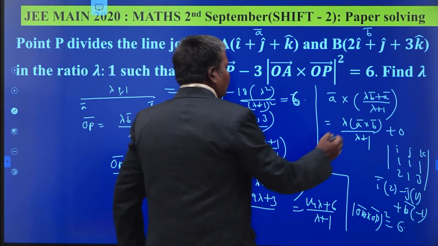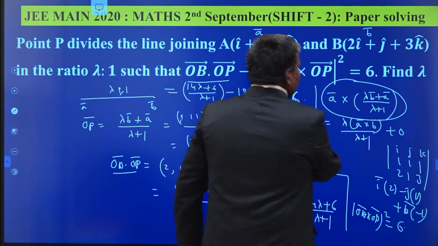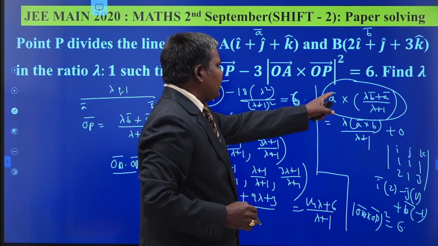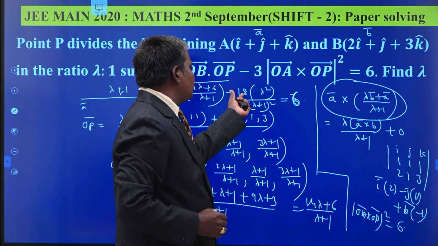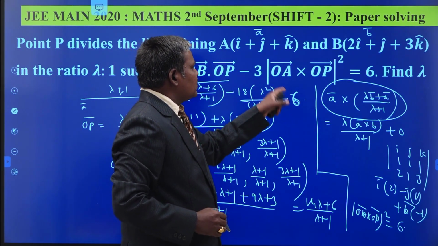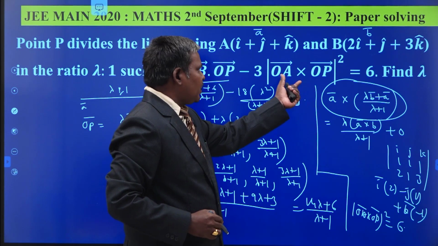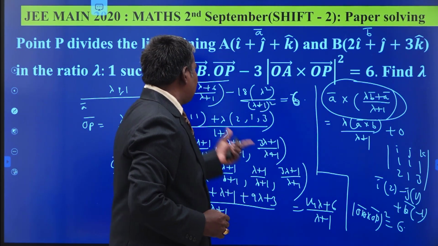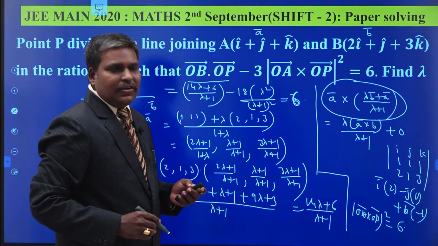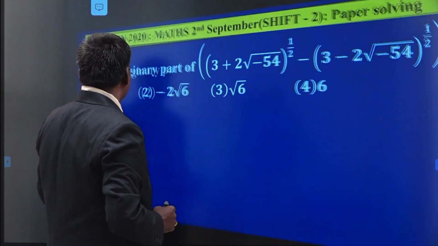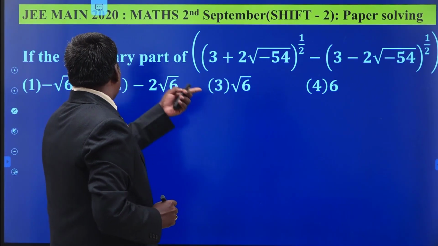So here the concept is you write OA bar cross OP bar in this manner, and we get lambda square by (lambda plus 1) whole square into 18 will be there. Otherwise you get some lengthy process. Okay, you get the logic here itself: we get the quadratic equation in lambda, and you can easily find the value of lambda. Okay, this is a very simple question.